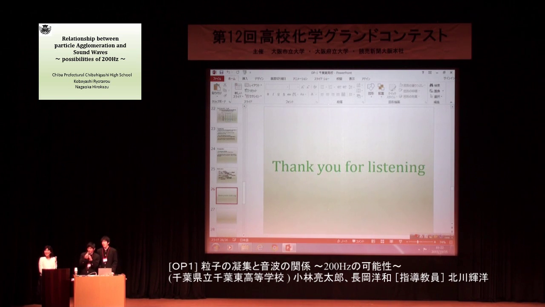Maybe vibration accelerates it. I don't know which step is accelerated by the vibration. So my question is, do you think there is a possibility that vibration accelerates the formation of acetylsalicylic acid? After that, maybe precipitation occurs.